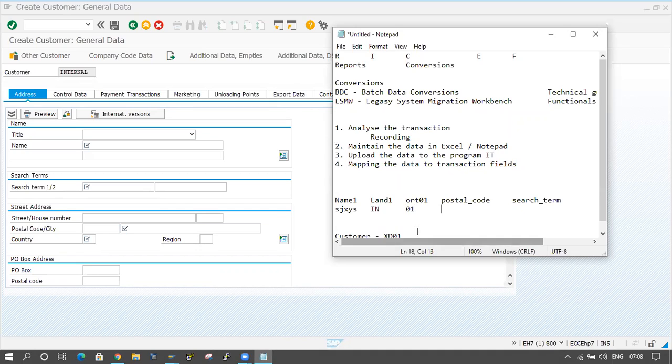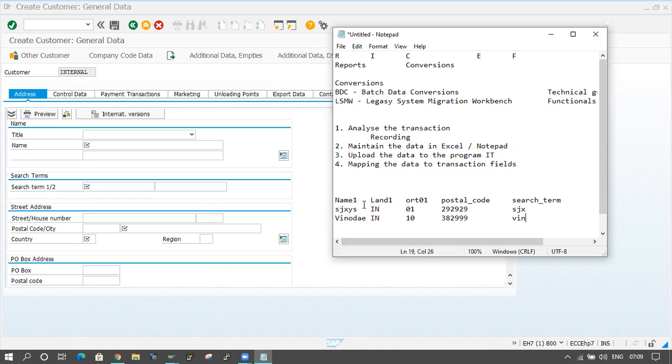01 is the number here. I am assigning some number here. And the postal code, some number I am taking. And the search term SGX I am taking. And the second record, the second customer, something I am taking here. And here the search term. Something like this I am taking. 2000 records will be like this.